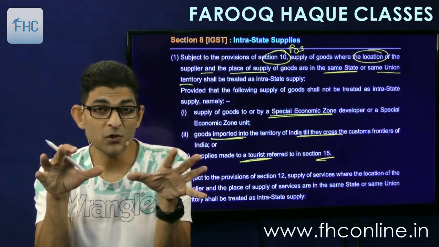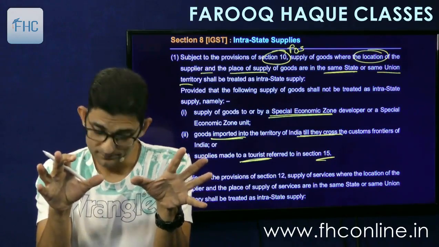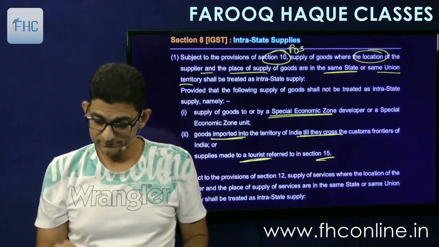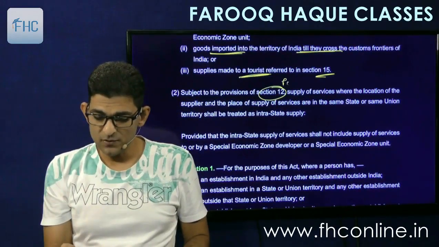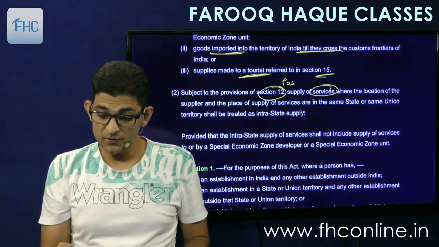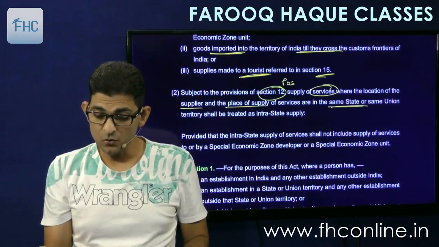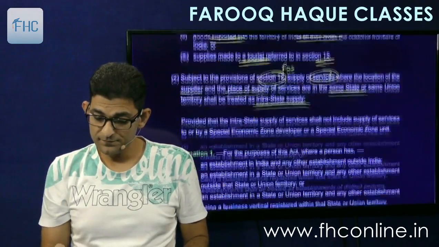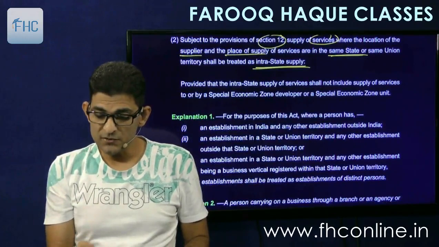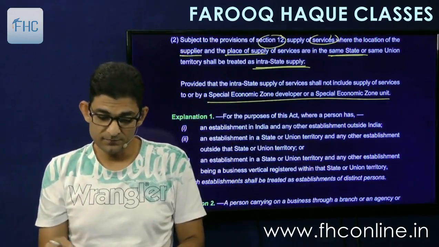That will also be called as interstate sale, interstate supply. Then subject to provisions of section 12, that is again POS, supply of services where the location of supplier and the place of supply are in same state or union territory, it shall be treated as intrastate supply. Exceptions are SEZ units, vice versa, to or by SEZ developer and units.